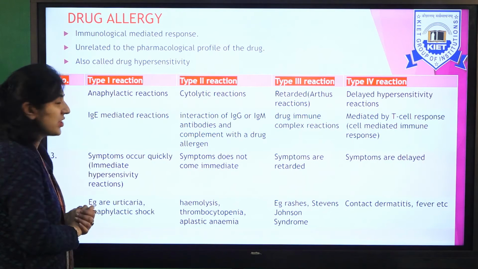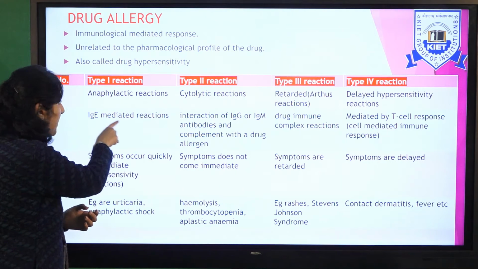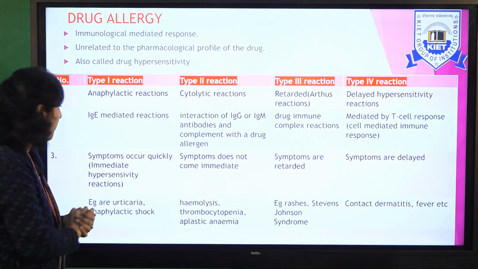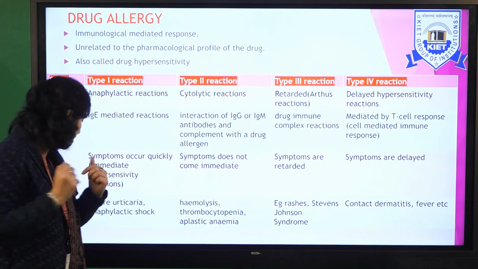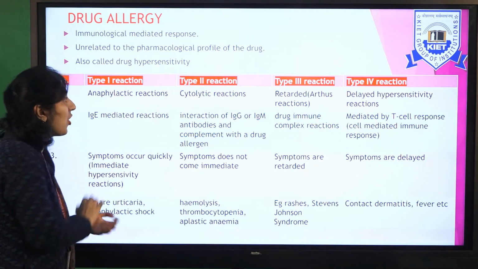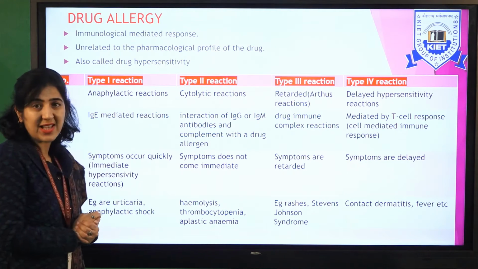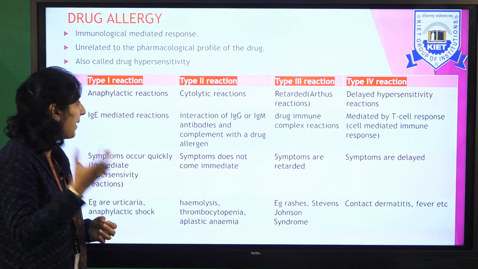In type 1 reaction, it is also called anaphylactic reactions. They are IgE-mediated reactions. Symptoms occur quickly, so that is why it's called immediate hypersensitivity reactions. Examples are urticaria or anaphylactic shock. Type 2 reactions are cytolytic reactions. Cyto means cell, lytic means breakdown.